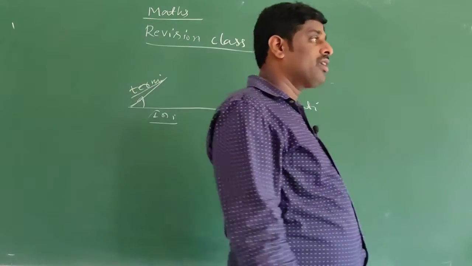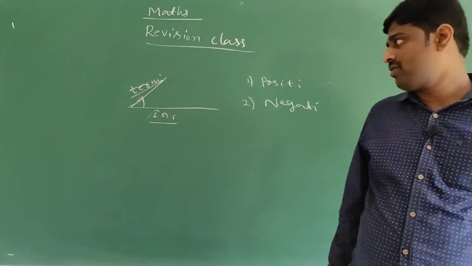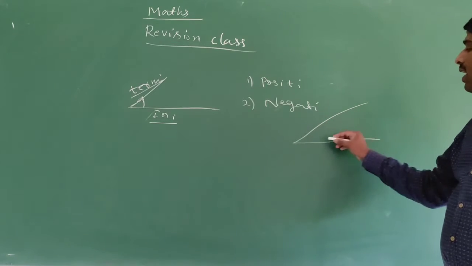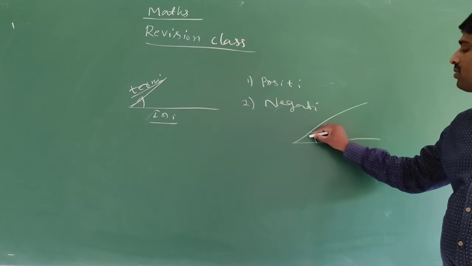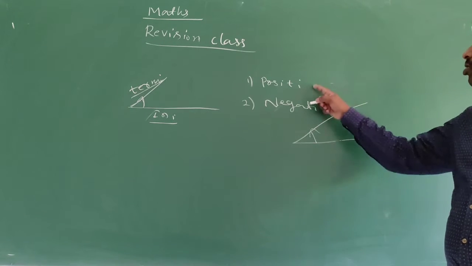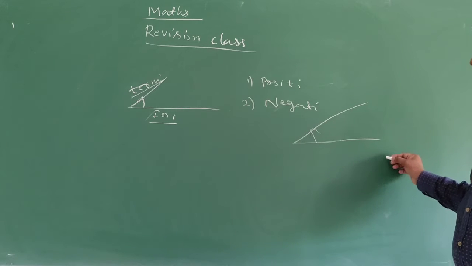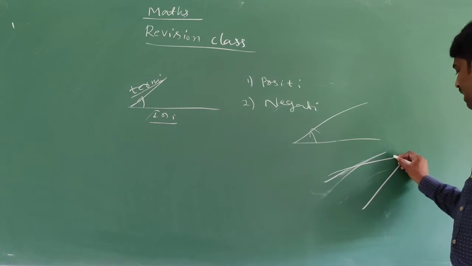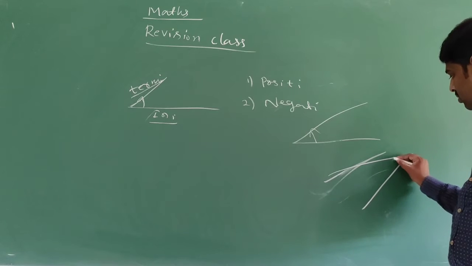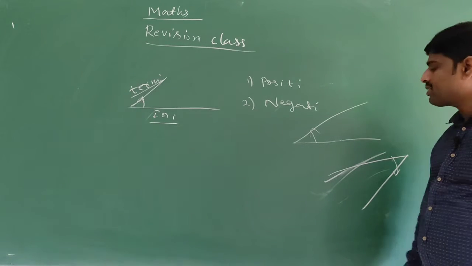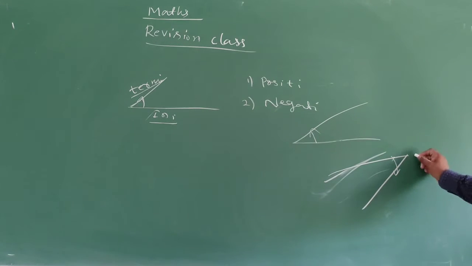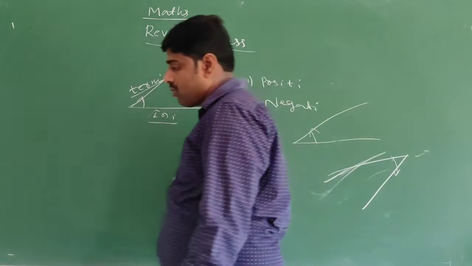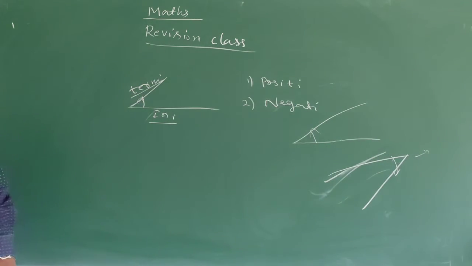A positive angle means the direction of rotation is anti-clockwise. If the direction of rotation is clockwise, that is a negative angle. The direction of rotation is anti-clockwise, that is called what? Positive angle.